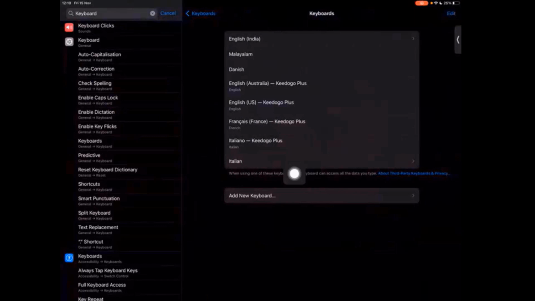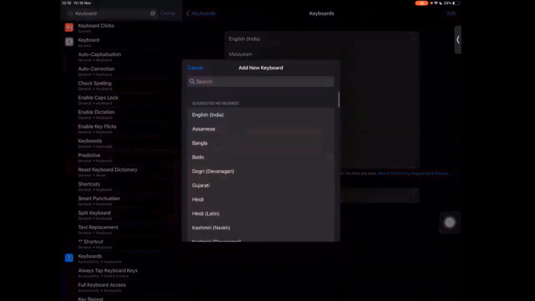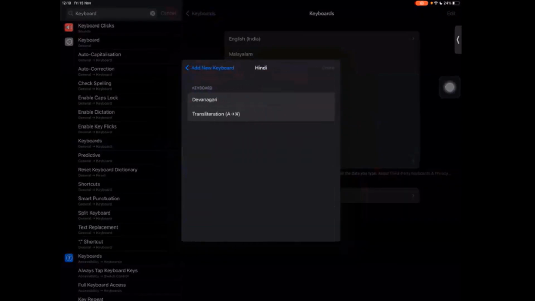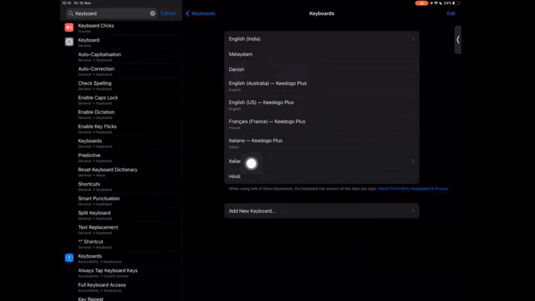As you can see, there's quite a few language keyboards already here. So let's say I want to add a new keyboard. So I'll go to the bottom here. And then this box shows up, and then here again you can search. So I want to select Hindi, and under Hindi, Devanagari, then give done, right? So now Hindi is another keyboard that has been added. We go back to the Avaz app.